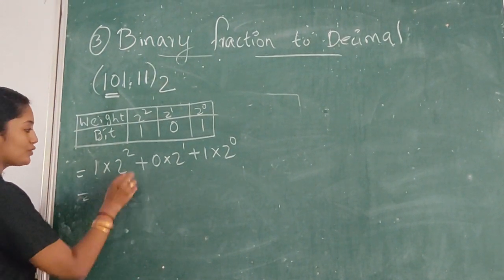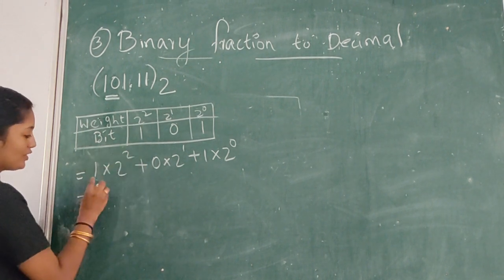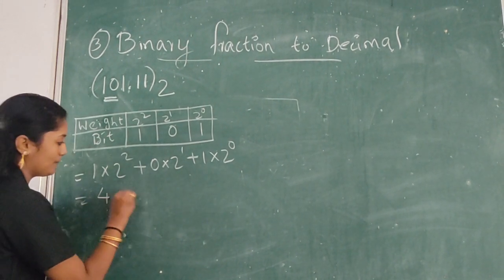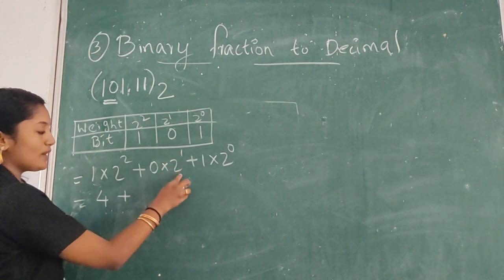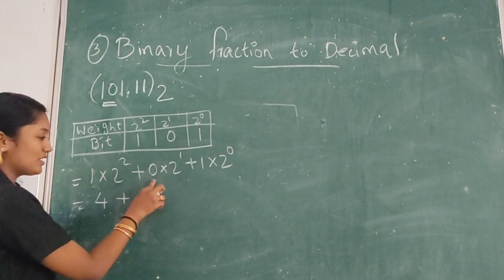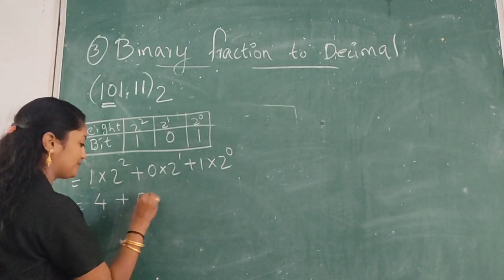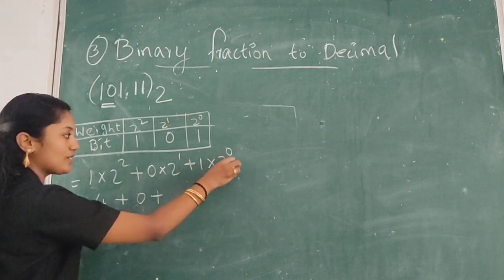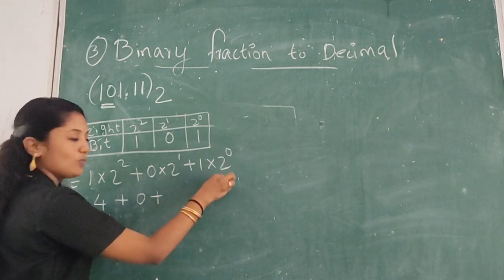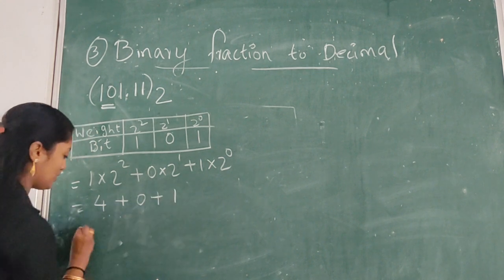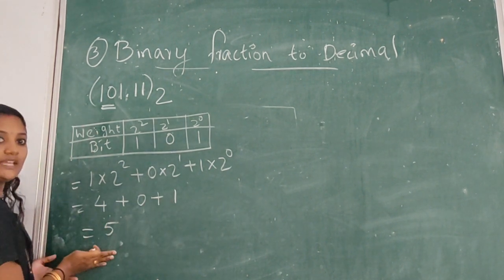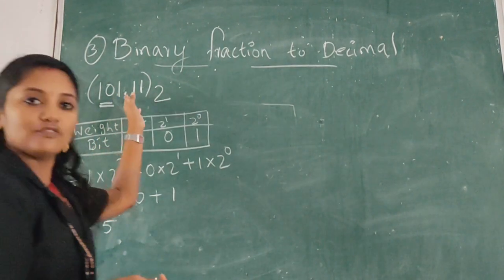Now 1 into 2 raised to 2 is 1 into 4, 4. Plus 0 into 2 raised to 1, 2 into 0, 0. Plus 1 into 2 raised to 0; 2 raised to 0 means 1, so 1 into 1, 1. Now the answer is 5 for the integer part. Next you have to do the fractional part.